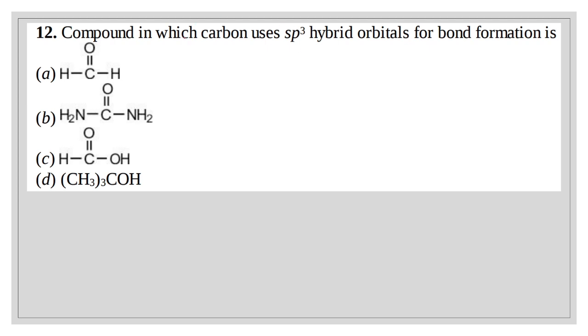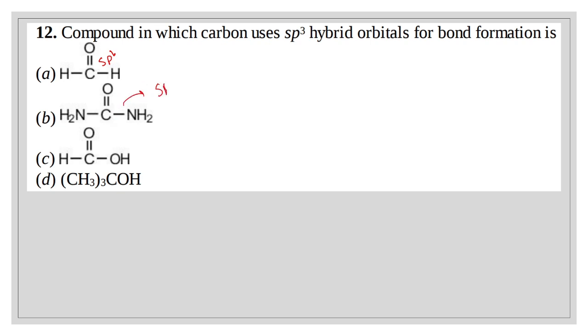Question number 12. The compound in which carbon uses sp3 hybrid orbitals for bond formation is... Here this is a double bond, that means sp2.